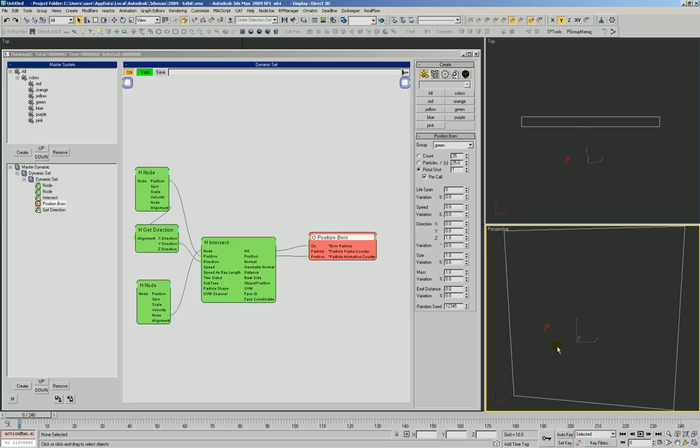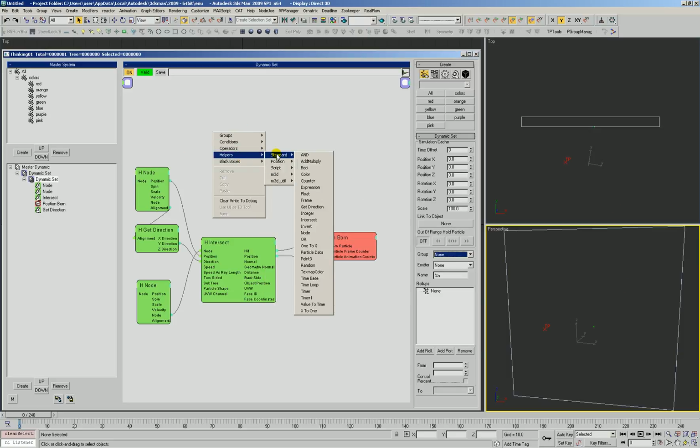In this case, we're going to use a circular kind of pattern. We're going to generate random directions, generate those random samples around in a circle, and then transform those samples through the matrix or the alignment of our particle. To do that, we're going to need a script operator that we're going to write here in a second.